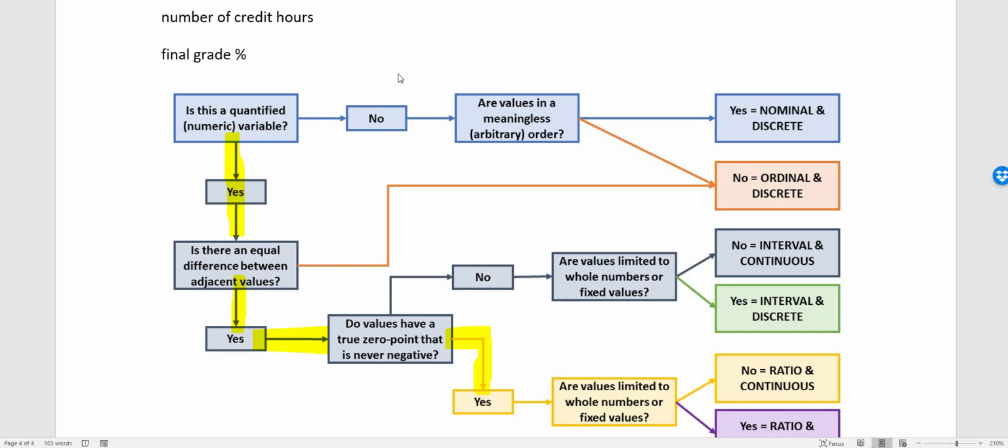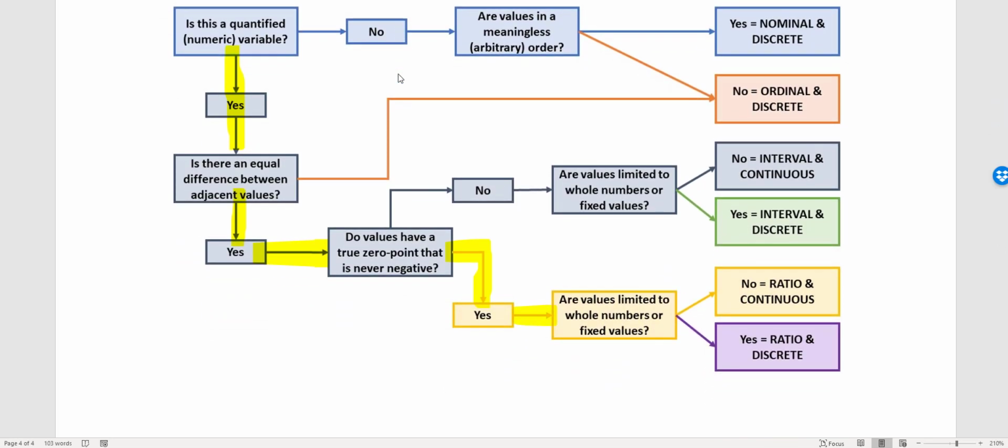Are values limited to whole numbers or fixed values? Well, on the surface, it looks like it, especially if you're asking an adult, right? If you ask an adult, they're never going to tell you that hey, I'm 40 and a half, right? No one's trying to round up. But if you ask kids, maybe they'll say like, I'm 6.5, right? Because they can't wait to get older. But even when people respond in an open-ended way to how old are you on a survey, they're not going to put in a fraction or a decimal. But you have to remember that the fraction or the decimal is implied, it exists. So are values limited to whole numbers or fixed values? No, because you can be years, days, months, minutes old.